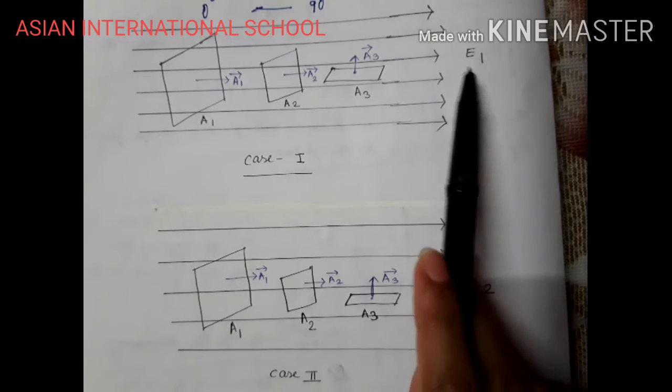So basically it depends on two factors: the electric field and the area vector. So the relation of flux will be on the area vector and electric field.